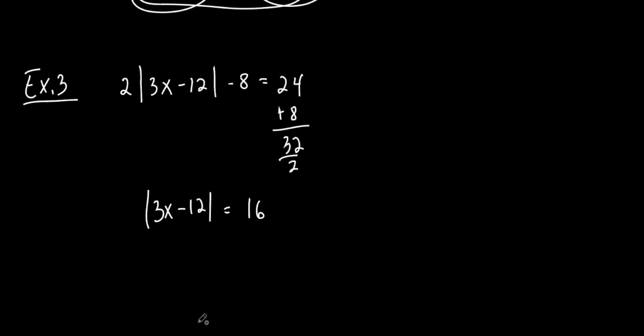Now we can do what we just learned a few minutes ago. So you got an absolute value is equal to something, so what are we going to do? We're going to write down two of them. What's the first one we're going to do? 3x minus 12 equals negative 16. Okay? And then, what else are we going to write down? 3x minus 12 equals positive 16.